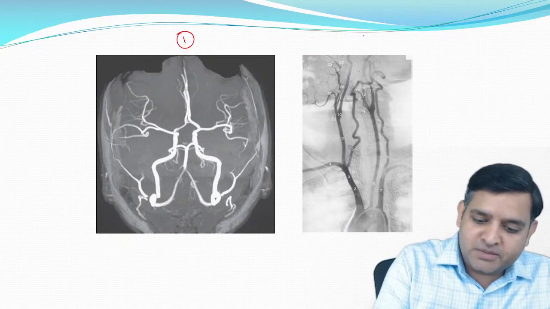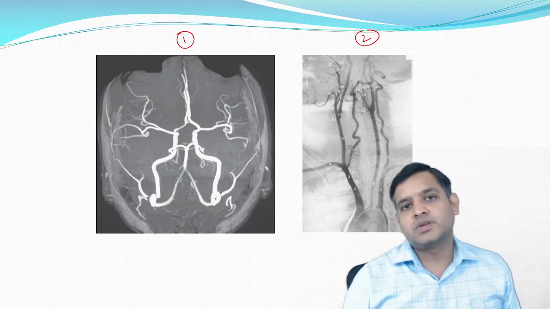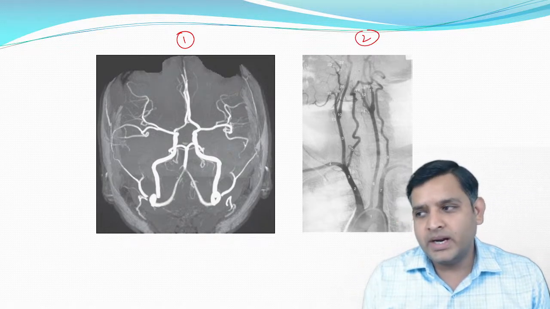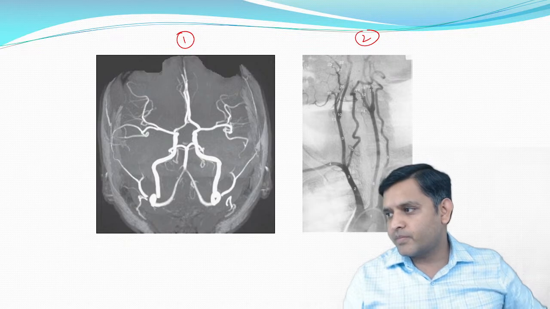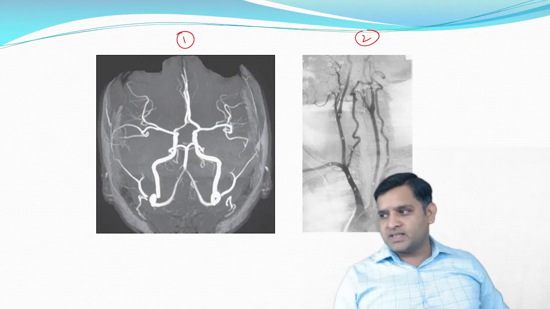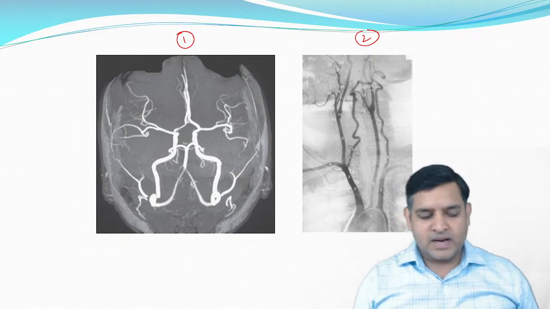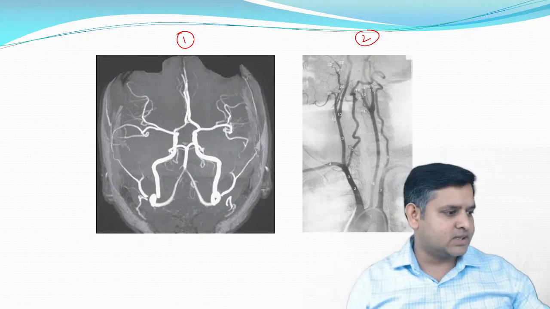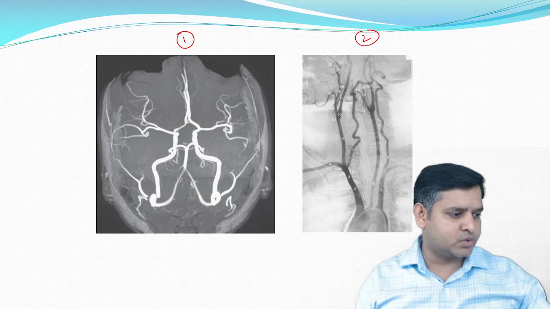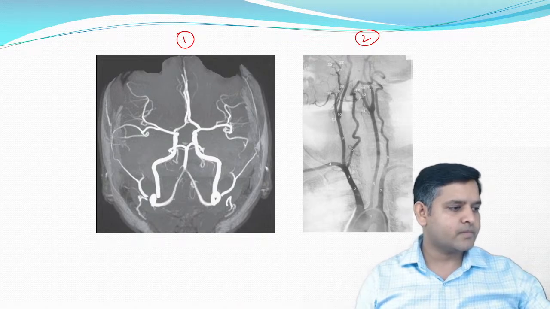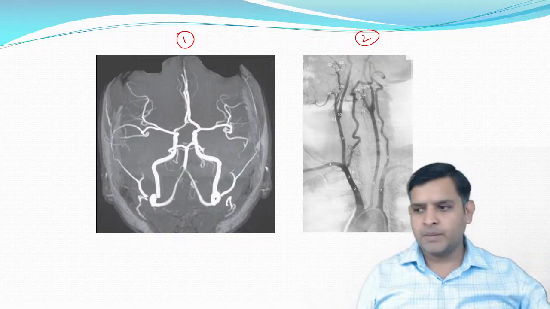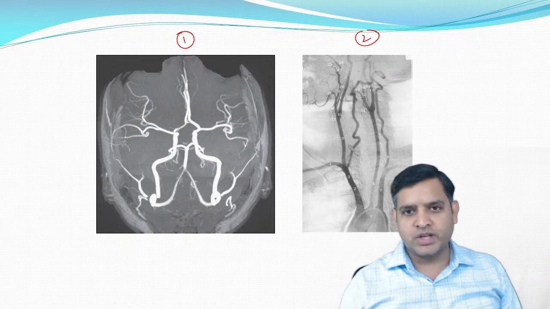Anybody who can tell me what is image number 1 and what is image number 2? Yes, Denny, I will talk about MAS and KVP. I'll talk about it, but I'm waiting for you to give me an answer. What is image number 1 and what is image number 2? What do you think are these?